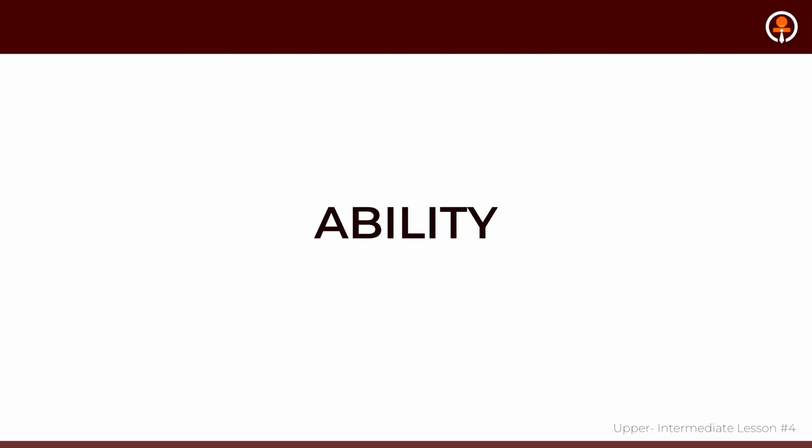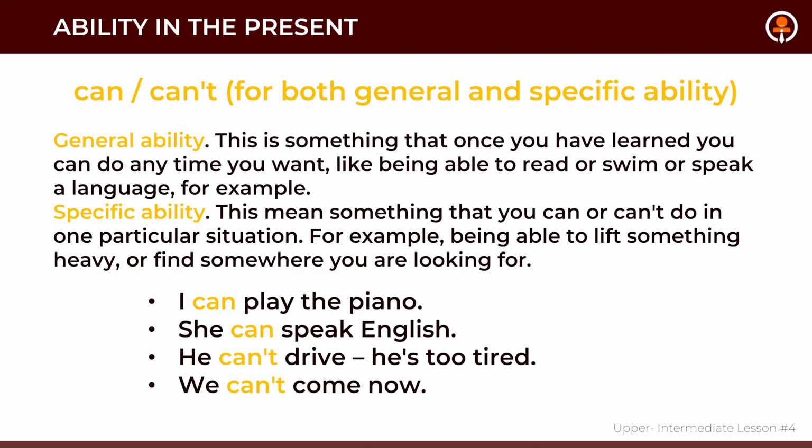What about ability? When you're talking about your ability to do something or someone else's ability to do something, ability can be expressed in the present, past, and future. Can is used for ability expressed in the present tense. Ability can be of two types: general ability and specific ability. So what is general ability? This is something that once you have learned, you can do anytime you want. Being able to read or swim or speak a language, for example.